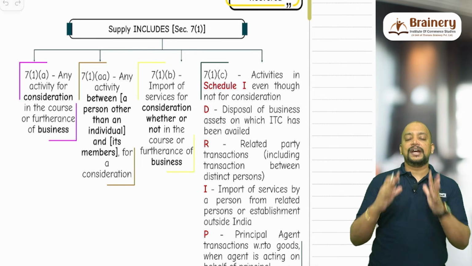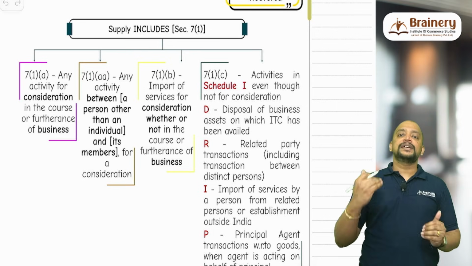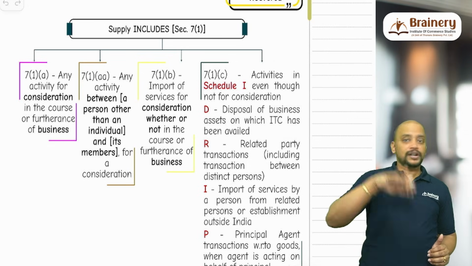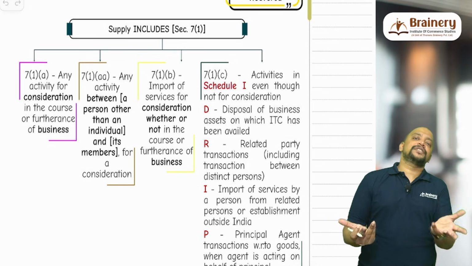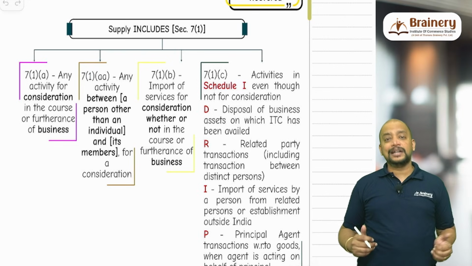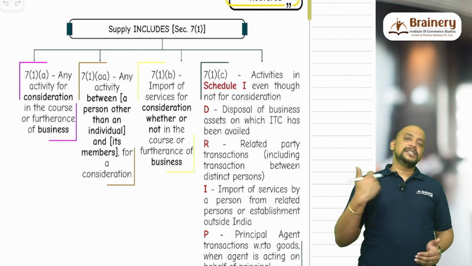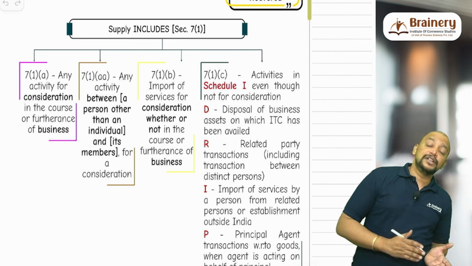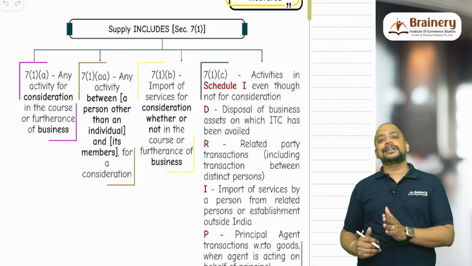For example, what we have discussed is that whenever there is an Amazon or Netflix subscription, it is import of services and it is for consideration. It is not in the course or furtherance of business, even then it will become supply under 7(1)(b). If it is in the course or furtherance of business, no doubt it will be supply under 7(1)(b), but even if it is not in the course or furtherance of business, they are telling it is supply.